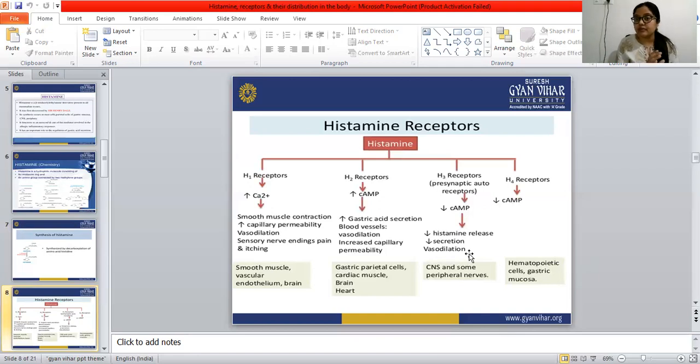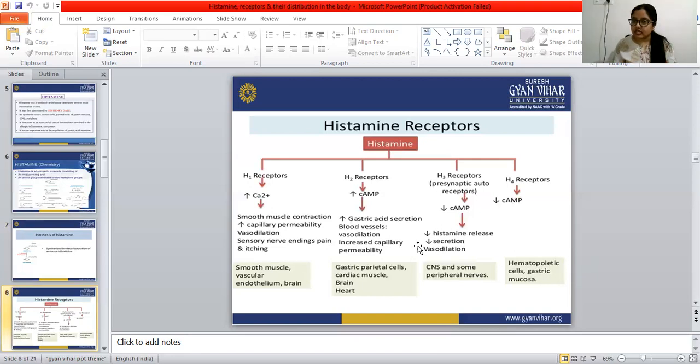And these are the functions of the H1, H2, H3, and H4 receptors. H3 and H4 receptors decrease the histamine release, which automatically decreases the secretion of gastric acid and the vasodilation.